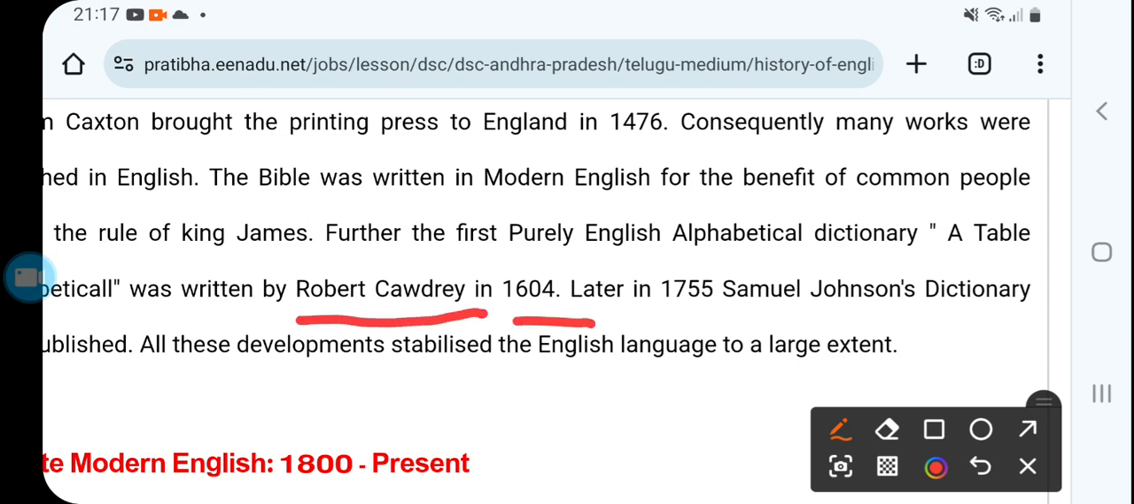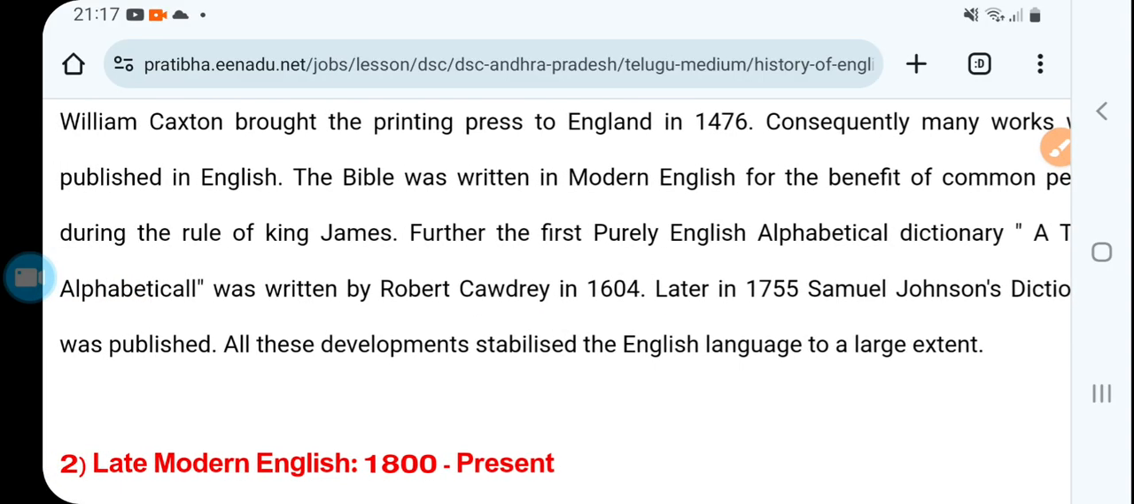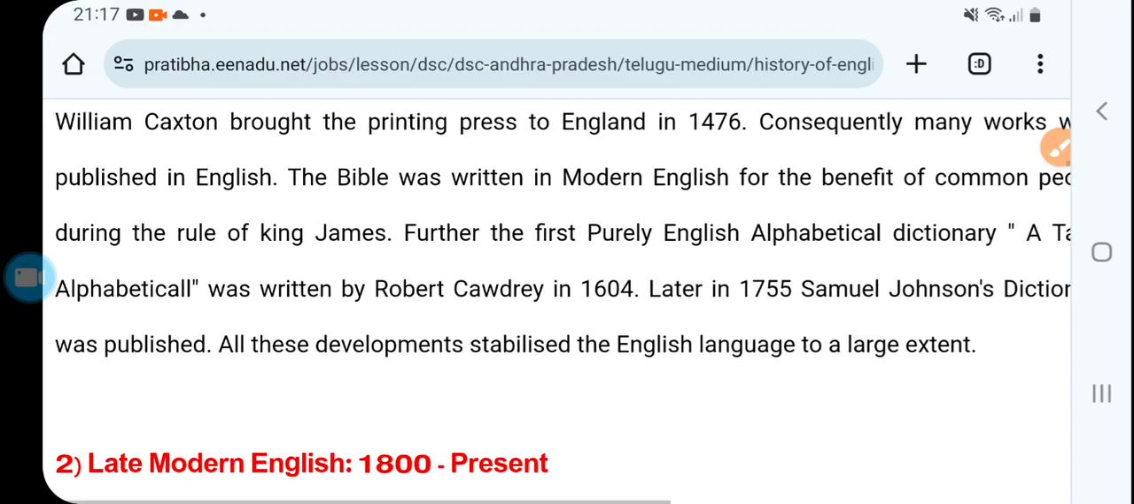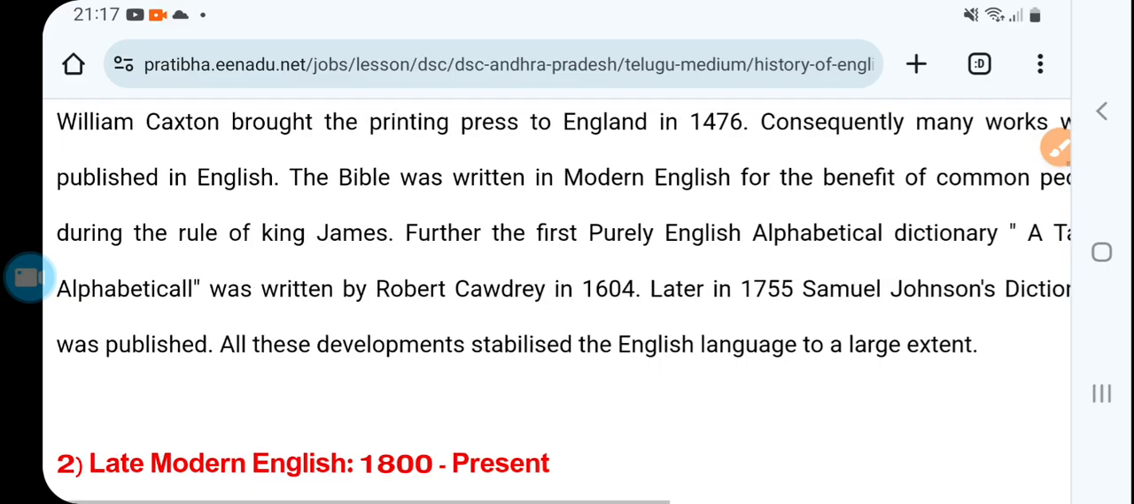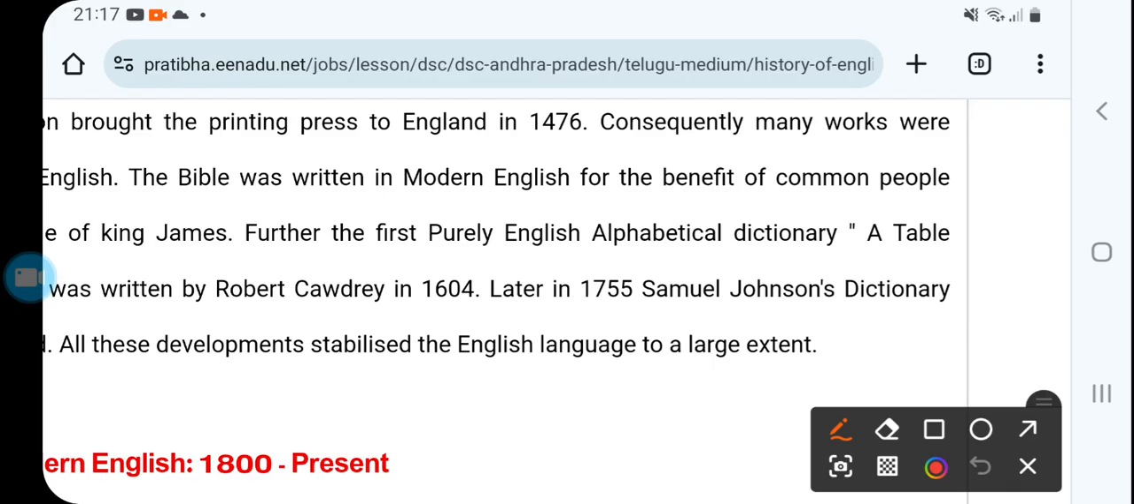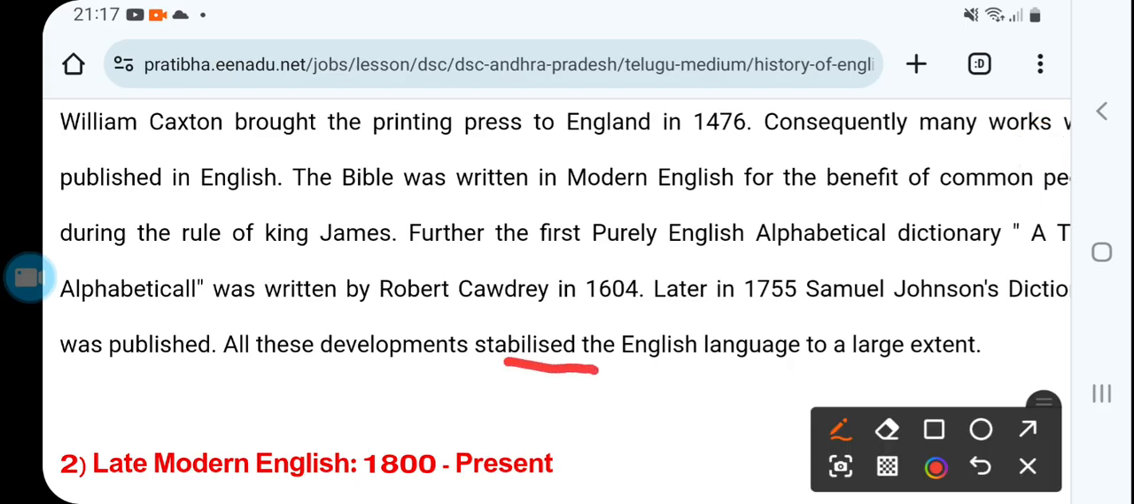Later, in 1755, Samuel Johnson's dictionary, a proper dictionary, came into existence. But before Samuel Johnson, Robert Cawdrey in 1604 published the first dictionary with the name A Table Alphabetical, right? And then in 1755 Samuel Johnson's dictionary was published, and all these developments stabilized the English language to a large extent. So now English was no longer just flowing.